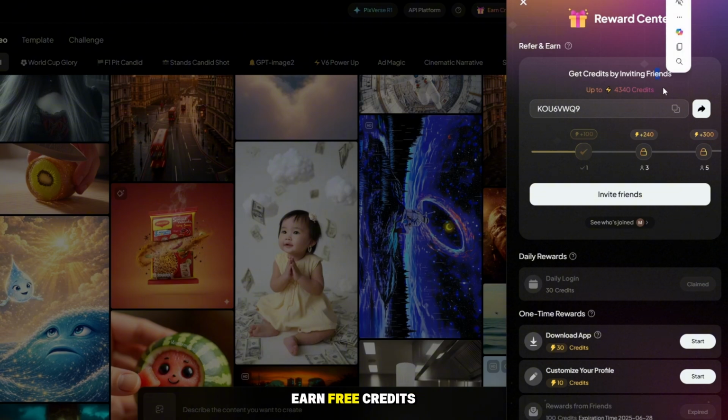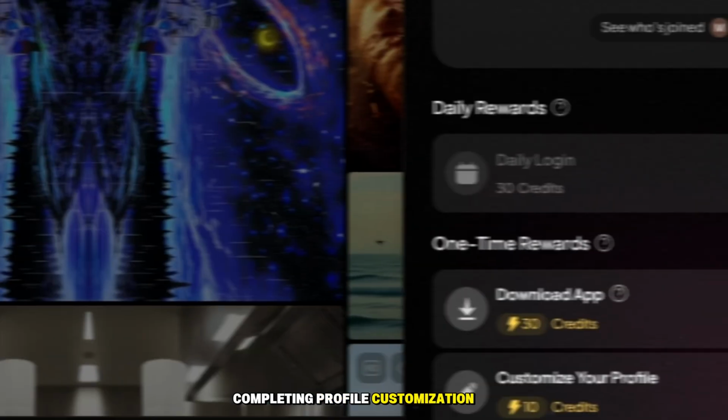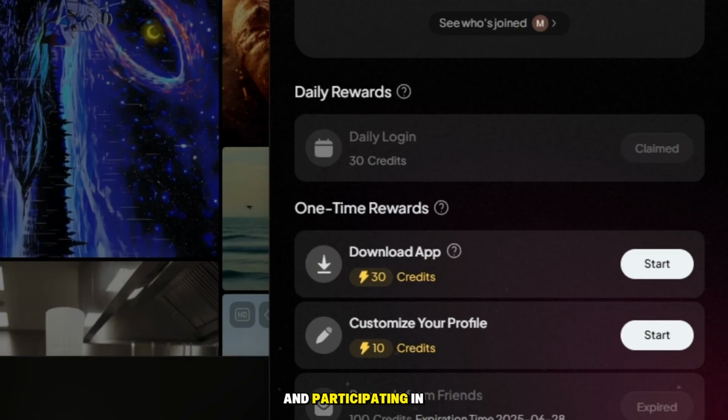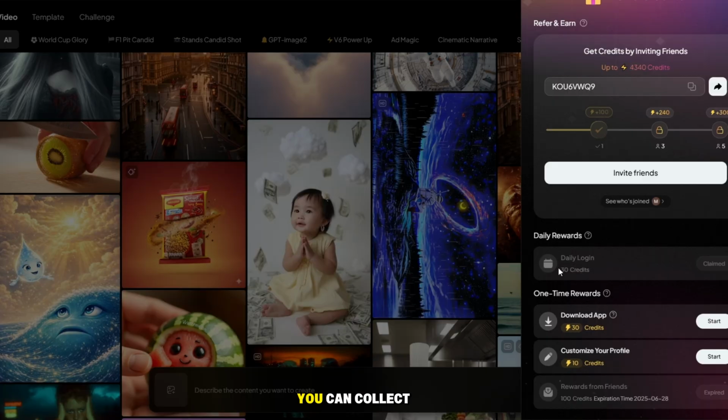You can also earn free credits by logging in daily, downloading the mobile app, completing profile customization tasks, and participating in other available activities. By taking advantage of all these options, you can collect up to 4,340 credits within a month without purchasing any paid plan.